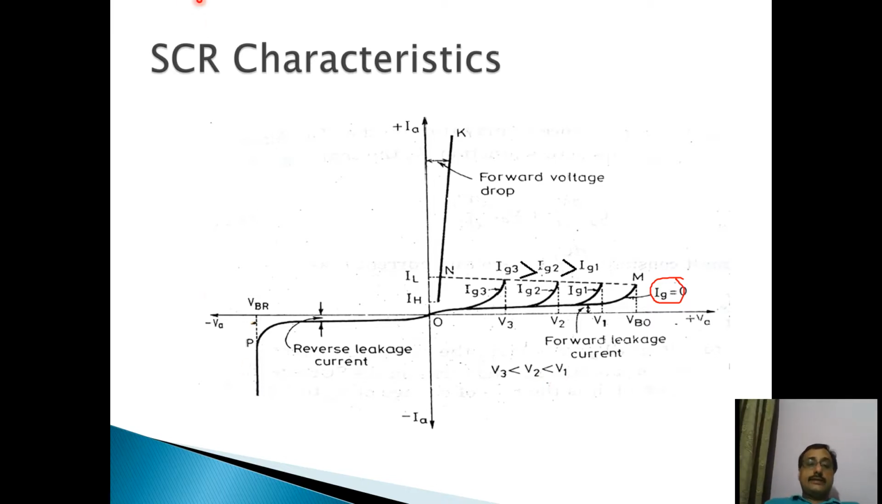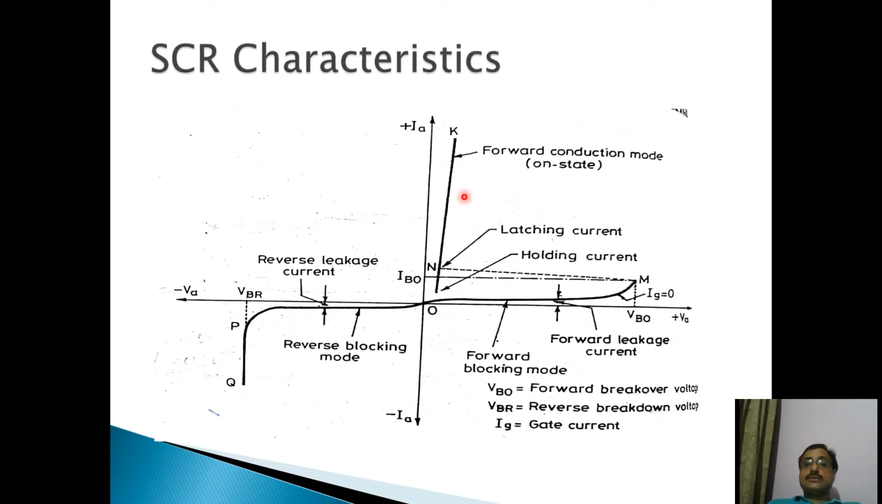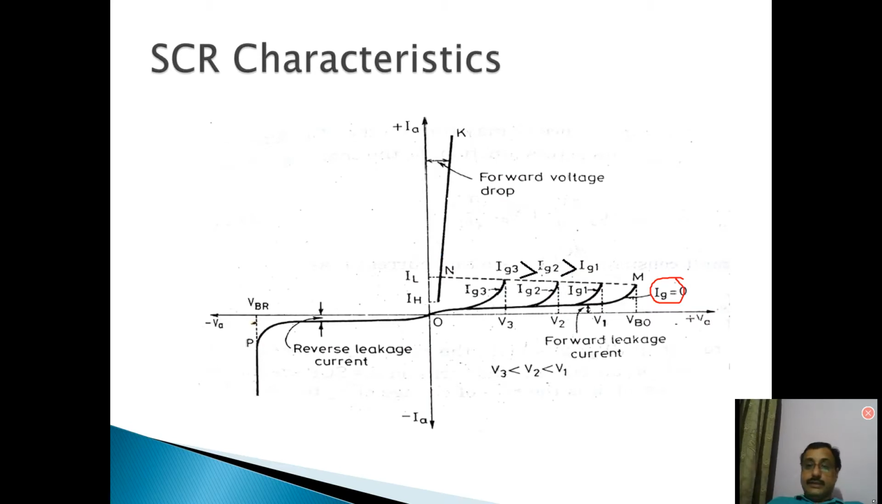Now reverse characteristics are same as we have already discussed in the case when gate was left open. So these are not to be discussed again. Now we left two types of currents, that was latching current and holding current. In earlier characteristics we left these two currents. Now what is latching current and what is holding current? We are coming to these characteristics again.